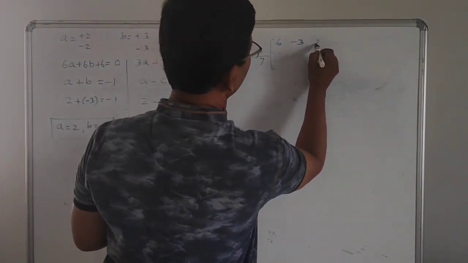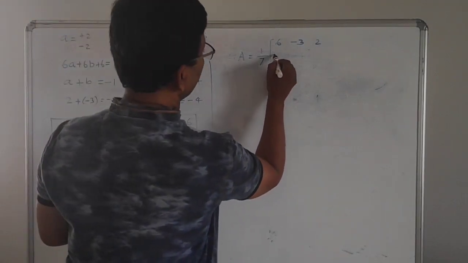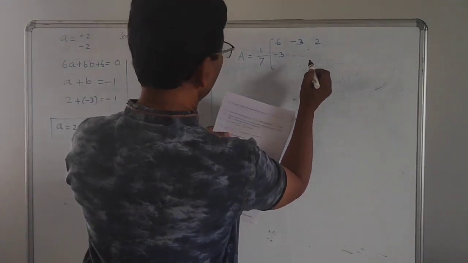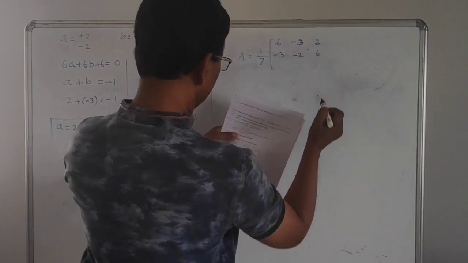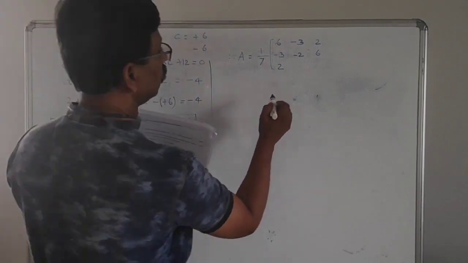The next row: B is minus 3, so minus 3, minus 2, 6. Then the third row: 2, C value equal to 6, then 3.